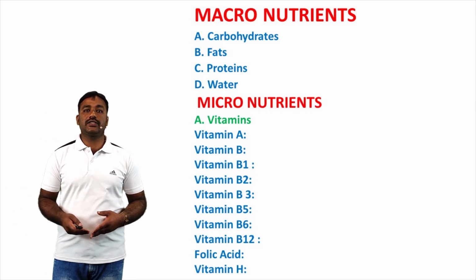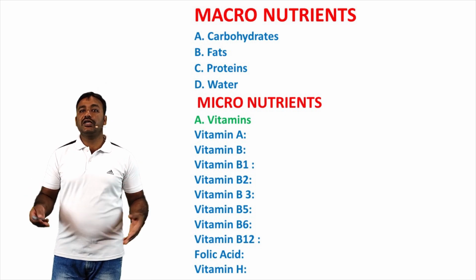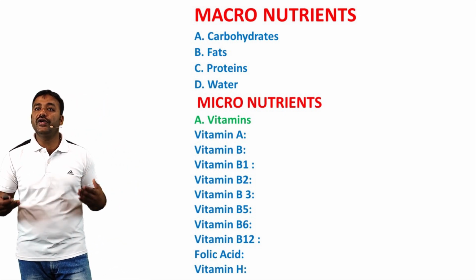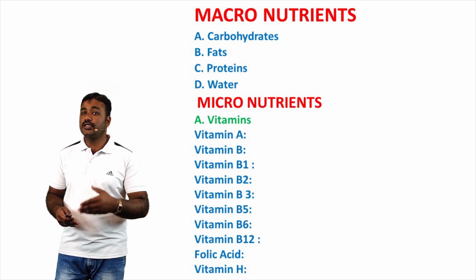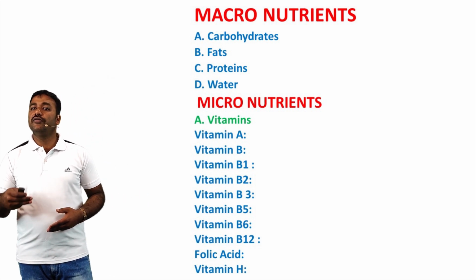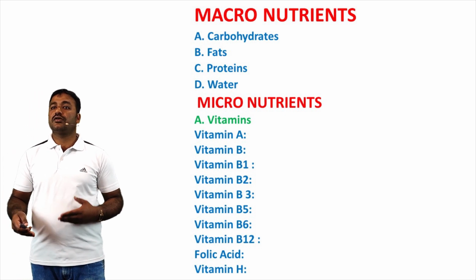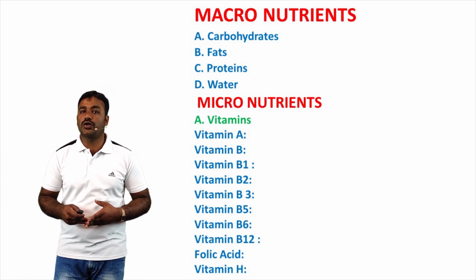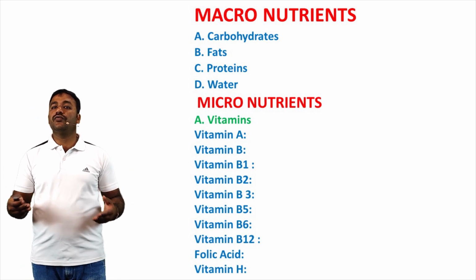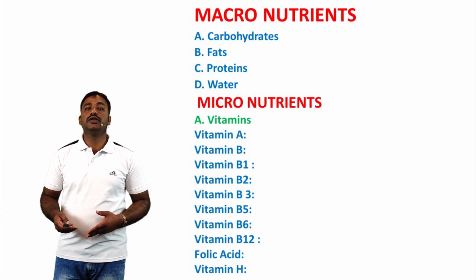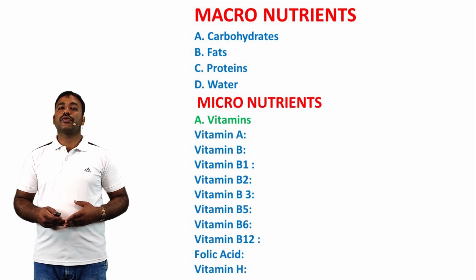Second one, fat. There are different kinds of fats, but each is a variation of the same chemical structure. All fats consist of fatty acids, which are composed of chains of carbon and hydrogen atoms with a carboxylic acid group at one end.